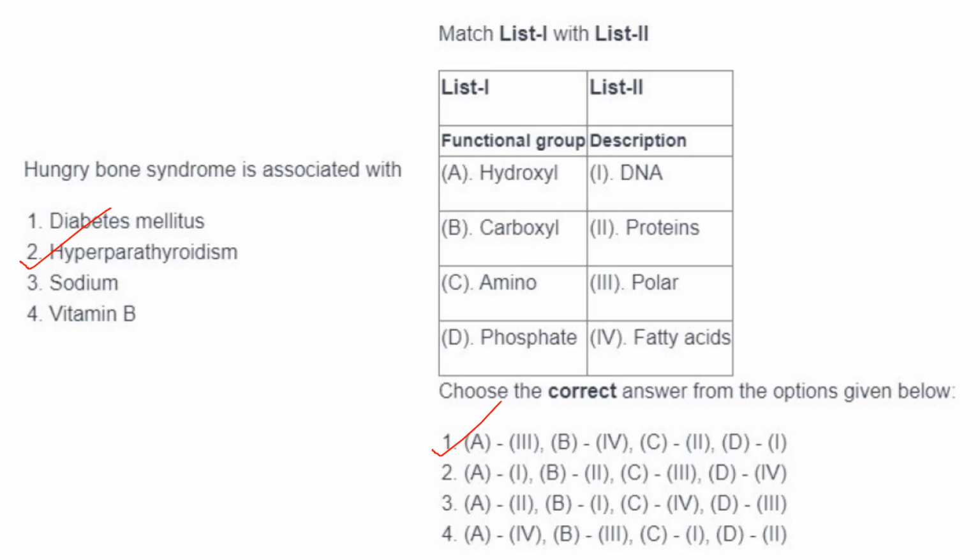Then carboxyl group, it is present in fatty acids. Amino groups, okay, in proteins, 2. C2. And phosphate, DNA, phosphodiester backbone. So D1. So answer will be A3, B4, C2 and D1.